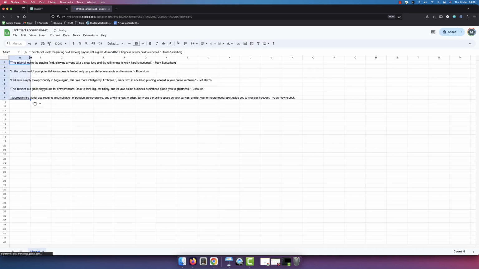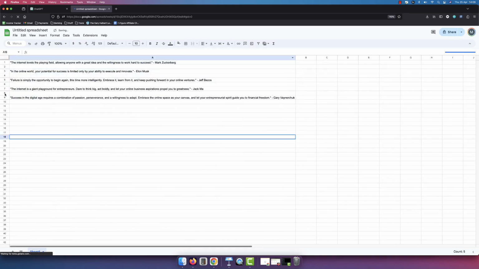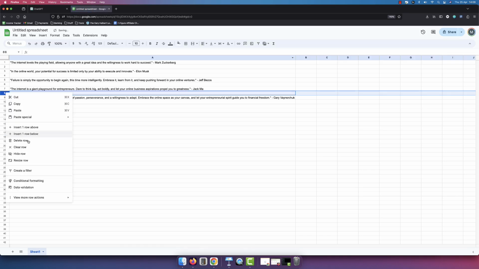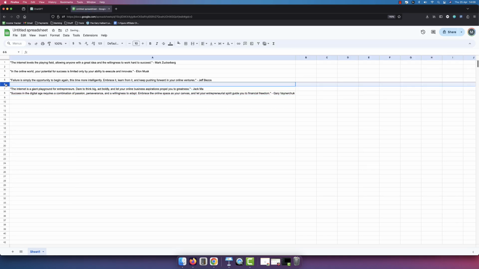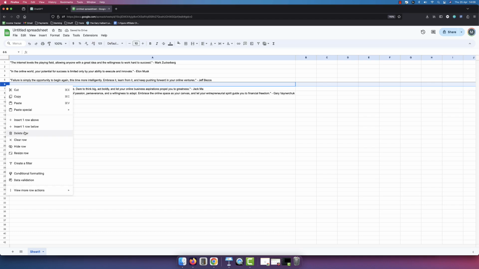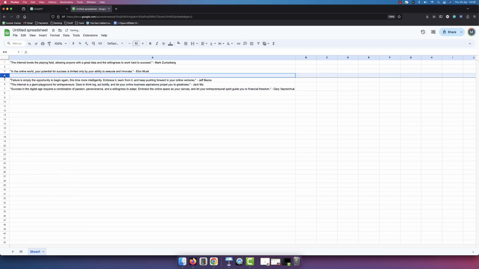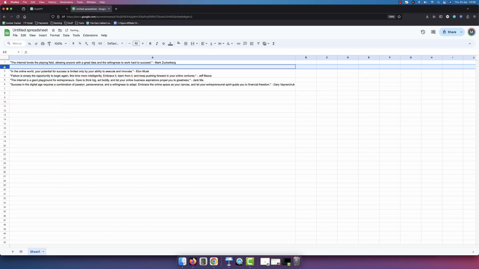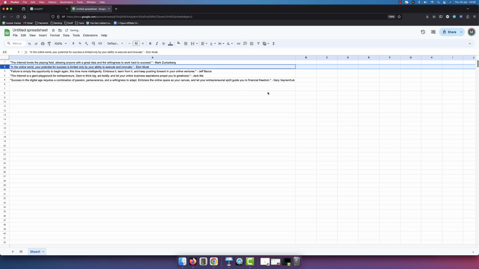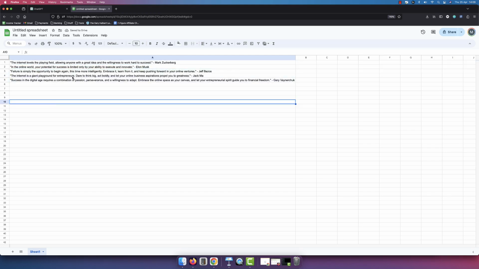Once we've pasted those quotes in, we'll just get rid of these duplicate lines. We'll get rid of this row, we'll get rid of this row, and then we'll get rid of this row as well, delete row. And then as you can see, we've got 5 cool quotes. Now how do we turn these into actual videos that we can post onto social media?